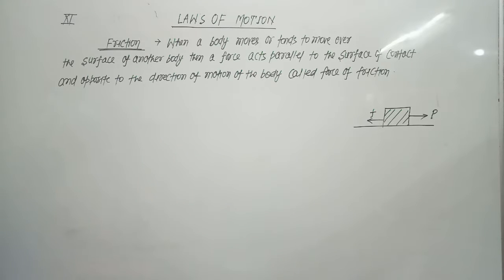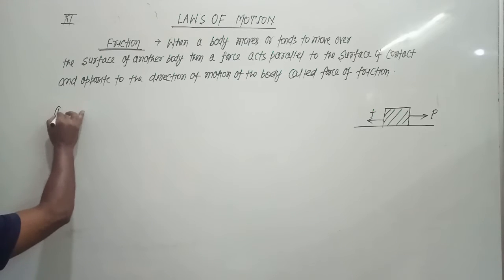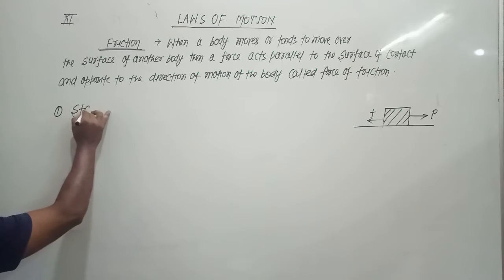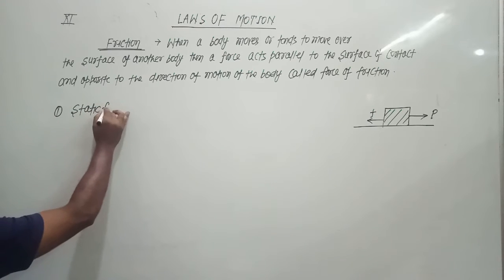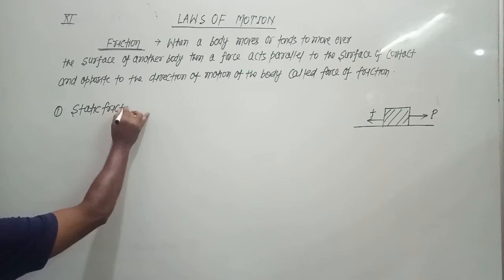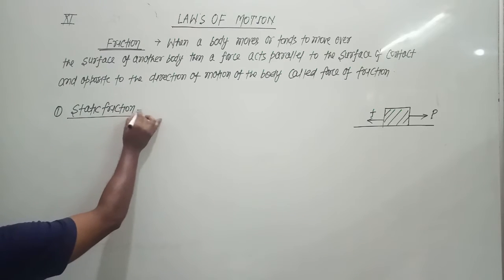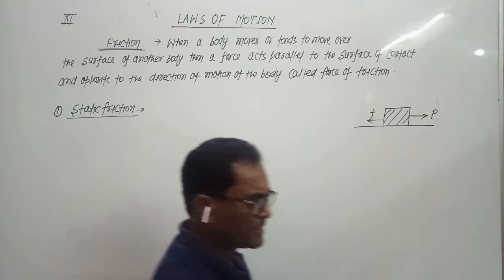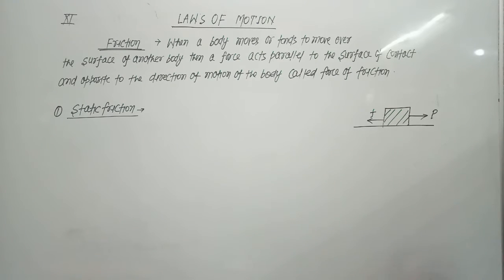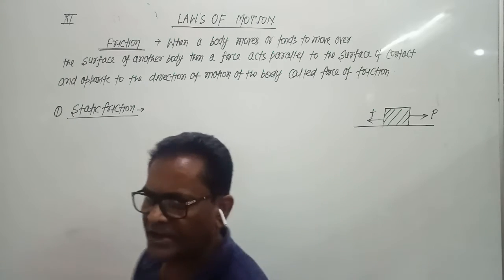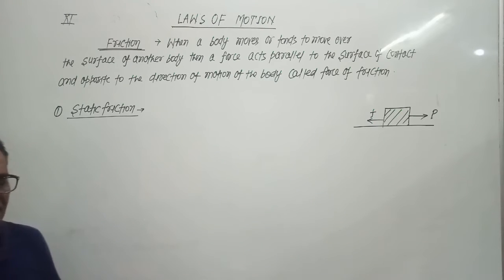Now let's discuss the different types of force of friction, in which the first is called static friction. Static means rest. If the body is not moving, if the body is at rest, then also there is a force of friction acting, and that force of friction is called static friction.